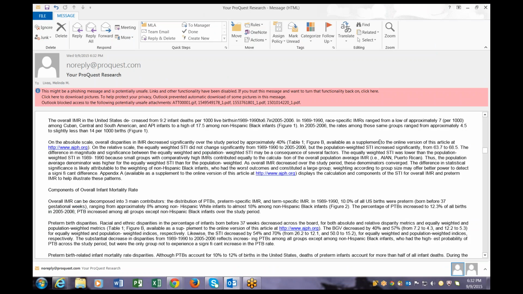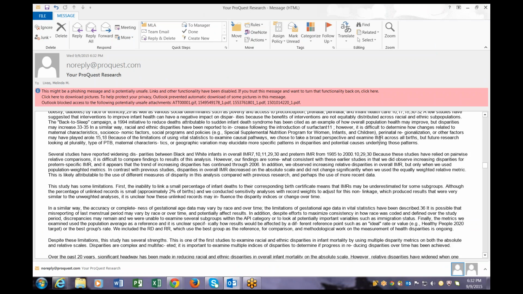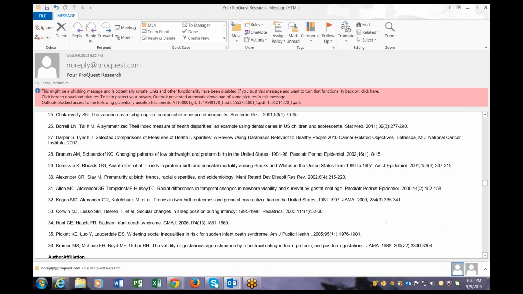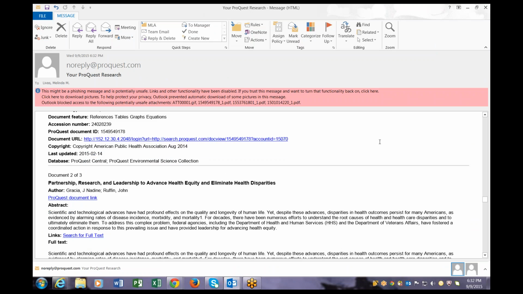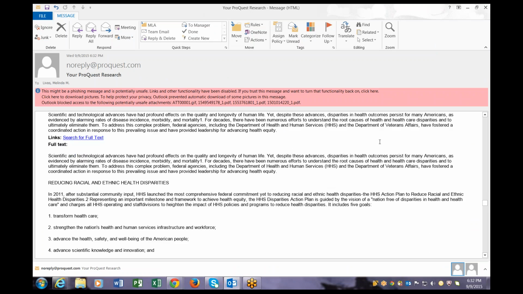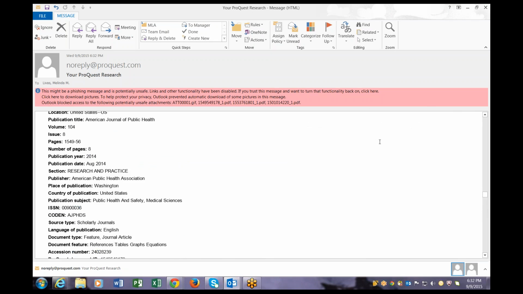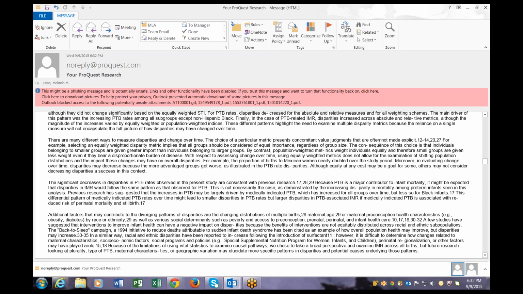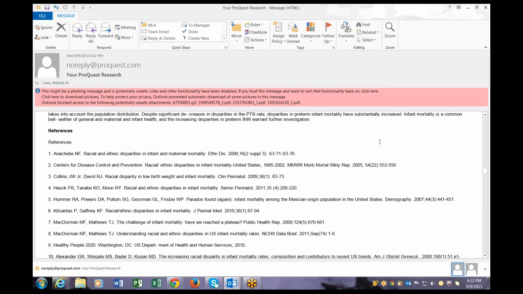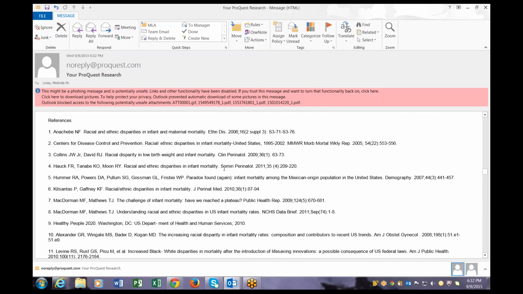So what I'm going to do, I'm scrolling really fast because I'm really trying to get to the citation for this article. All right, so let me make sure I didn't pass it up. Okay. These are all of the references. And that's another thing, guys. When you're doing your research, make sure you read the reference page because sometimes you can find articles in the reference page that lend themselves to your research and you can use them.